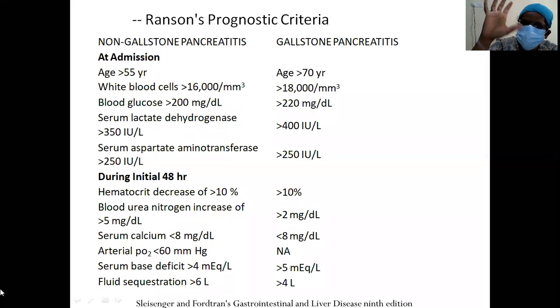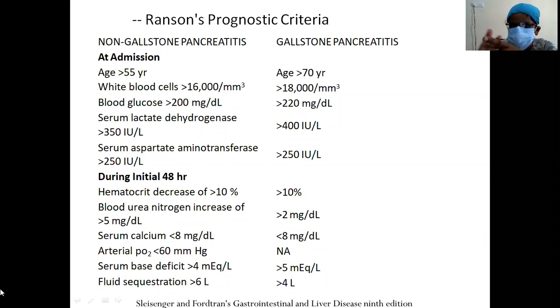Upon admission, you want to check Ranson criteria, and during the initial 48 hours, there are 6 criteria. What are the 5 criteria upon admission you want to check? Age more than 55 years, total counts greater than 16,000, blood glucose greater than 200 milligrams per deciliter, LDH levels more than 350 international units per liter, and AST levels more than 250 international units per liter. These are the 5 criteria. Each factor, if it is positive, will have 1 point score.